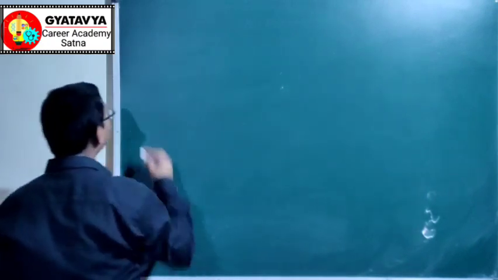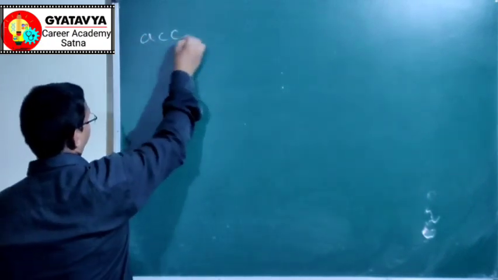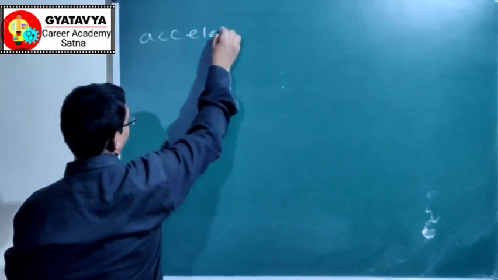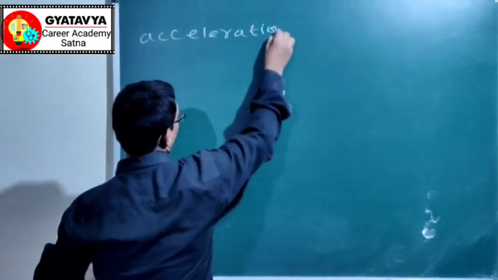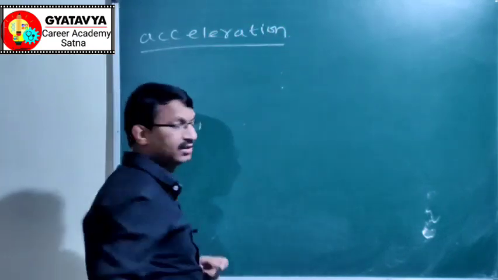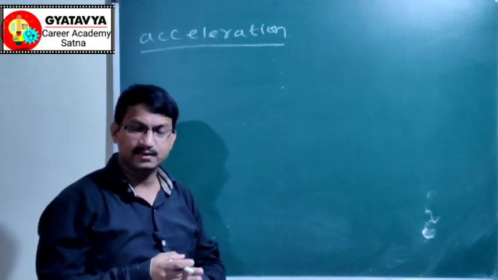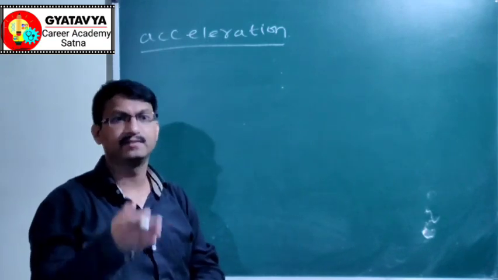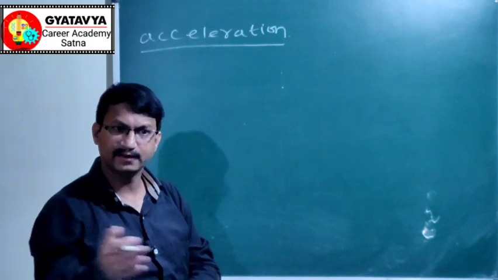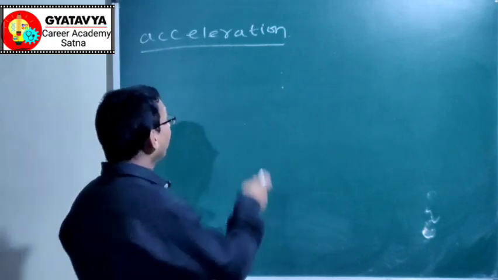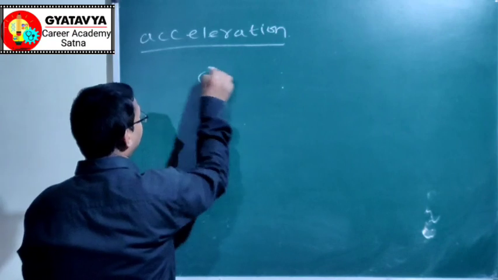Now the next motional parameter is acceleration. Acceleration is defined as rate of change in velocity. Here velocity is a vector quantity, so acceleration is also a vector quantity.